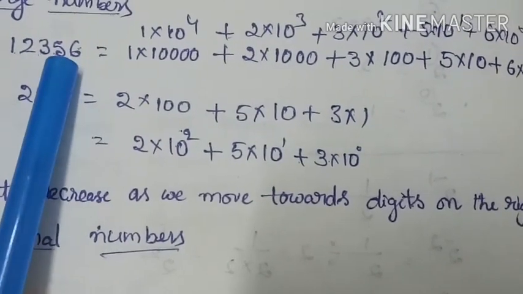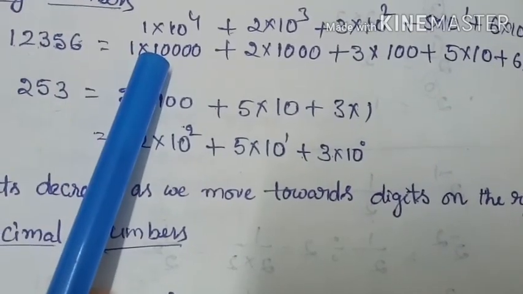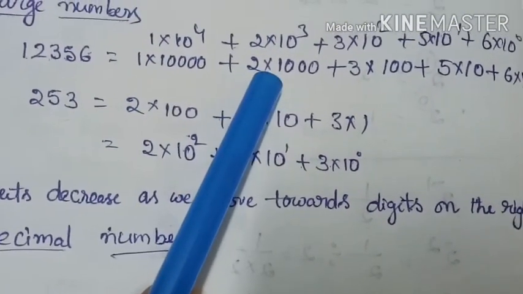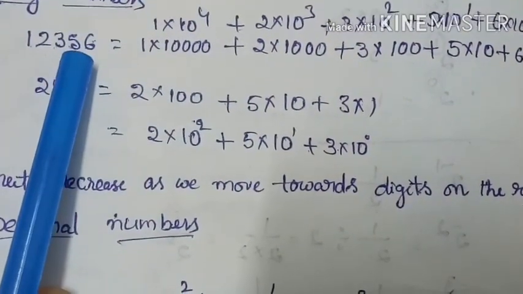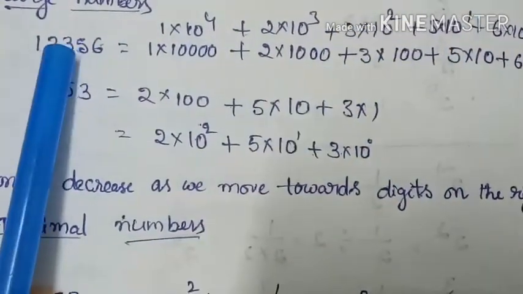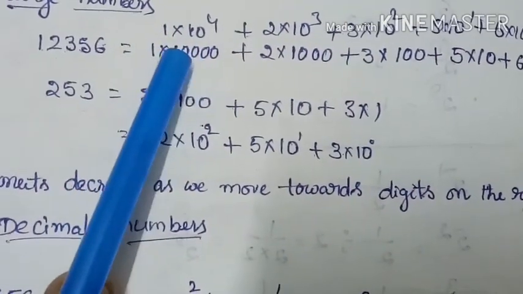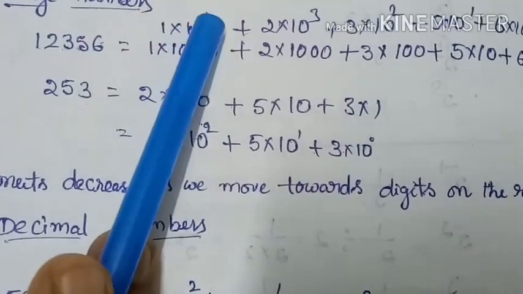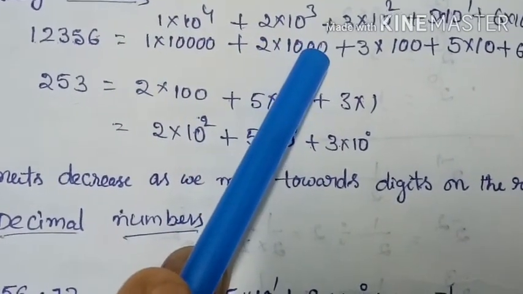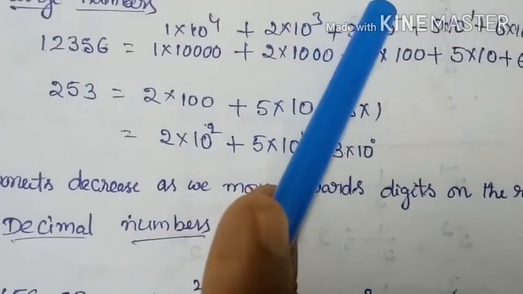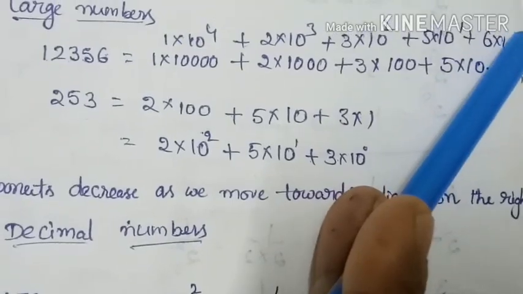This can be written as 1 into 10,000 plus 2 into 1000 plus 3 into 100 plus 5 into 10 and 6 into 1. That means we can write this as 1 into 10 power of 4 plus 2 into 10 cube, 3 into 10 square plus 5 into 10 power of 1 plus 6 into 10 power of 0.